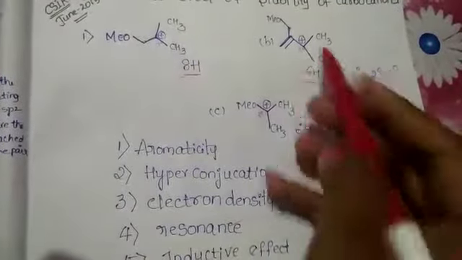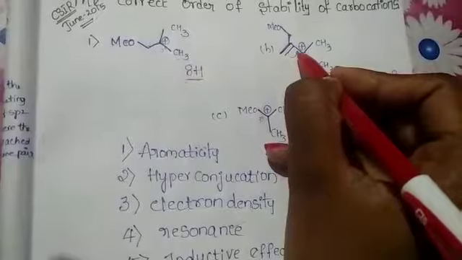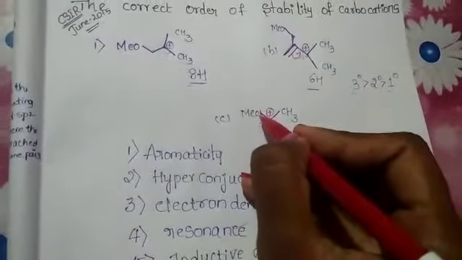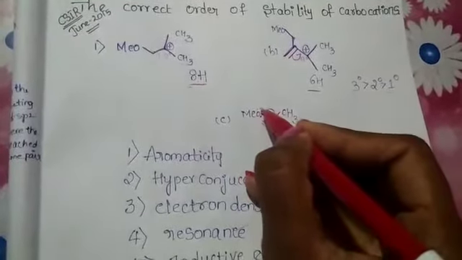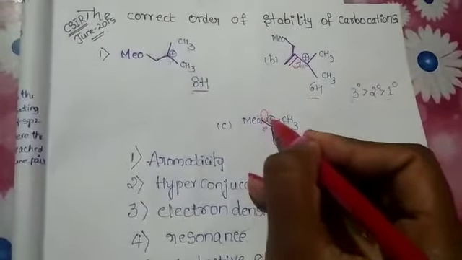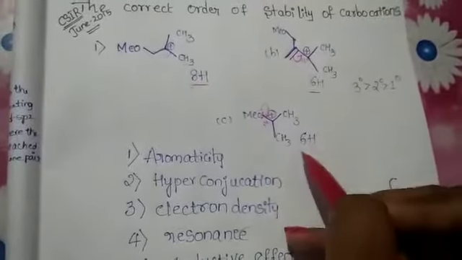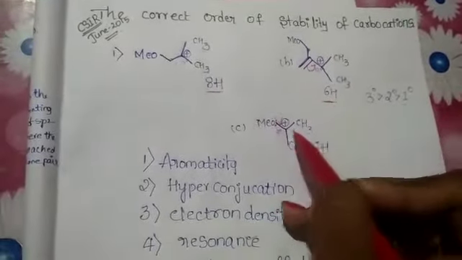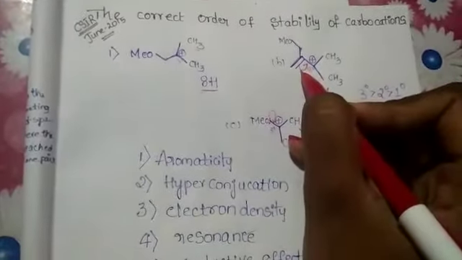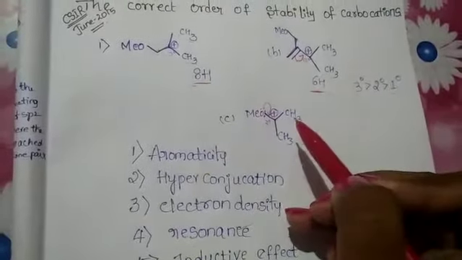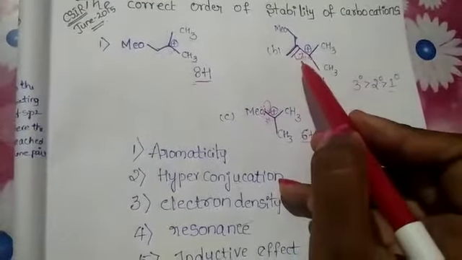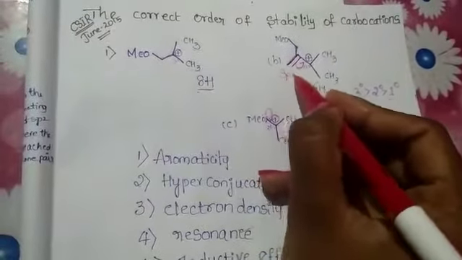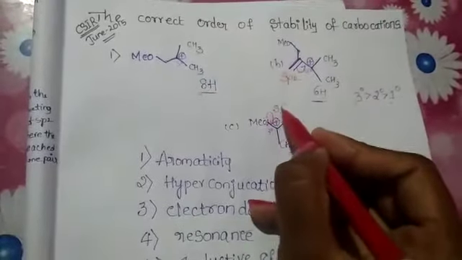Then here pi electrons are delocalized, hence resonance takes place. Here oxygen has 2 lone pairs, and one lone pair undergoes delocalization. Here 6 hyperconjugated structures, here 6 hyperconjugated structures; delocalization takes place in both, but which is more stable we find. Here pi electrons, here sp2 carbon, here sp carbon.